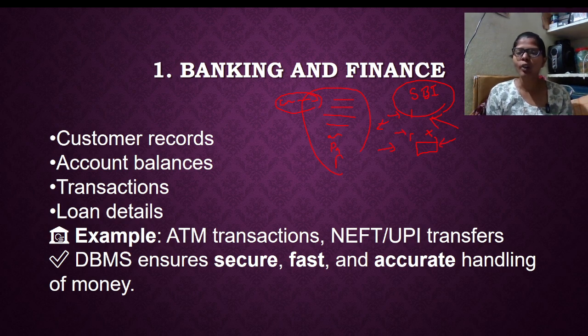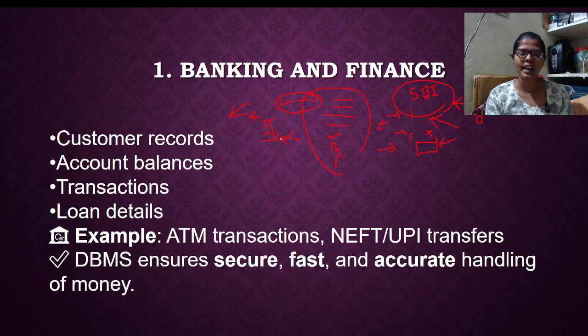If we are not updating the details, if we are not getting them whenever we want, that is not possible without a DBMS. Here the DBMS stores each and every customer's details, and if a customer already exists, or wants to check whether the customer is registered in any bank or not, we can easily cross-check by just an Aadhaar number or PAN number or any phone number. Yes or no? Right. And if the customer is registered in a bank and has deposited some amount, it is updated to that particular account.